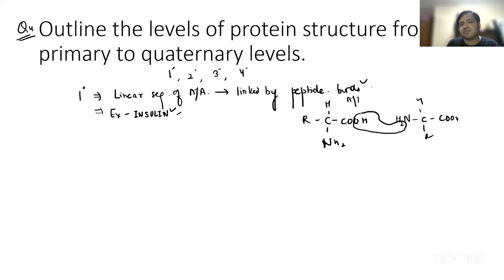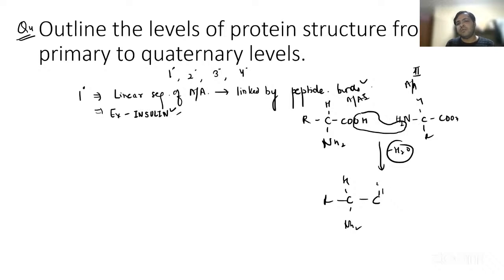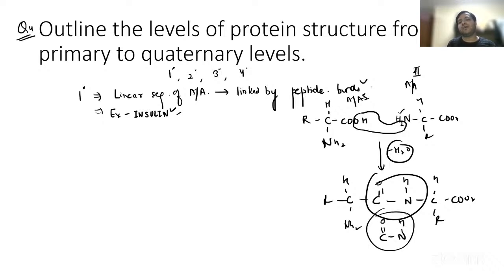There are two different amino acids, amino acid 1 and amino acid 2. Again, there is one separate question, but I'm discussing it over here only. If there is a loss of a water molecule, then this C will be bonded to O and this N will be kept with H only, right? This bond, C double bond O N H, is called the peptide bond. They are linked together by the peptide bond.